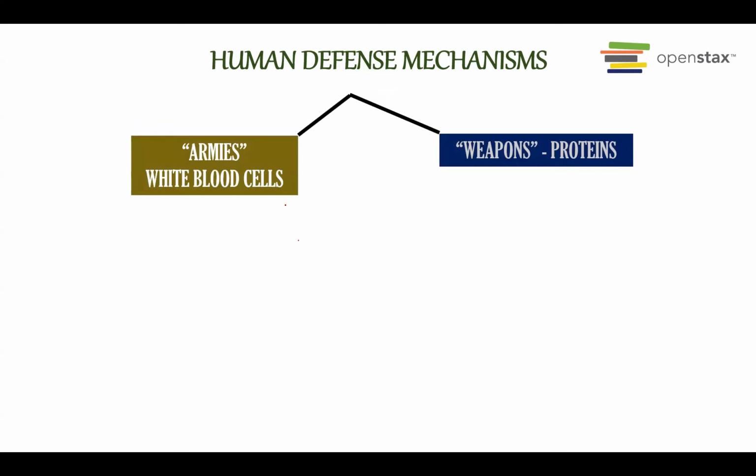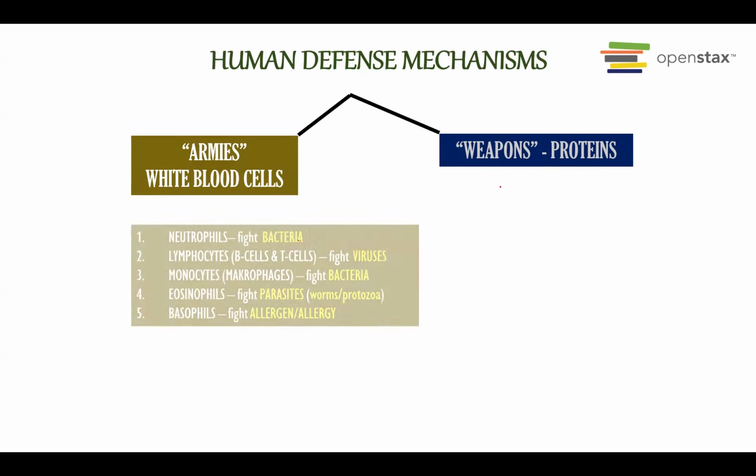First, we have the armies in our body and also we have weapons. We are actually able to create weapons in our body, especially in the blood plasma. The armies, the cells that fight against infection, are called the leukocytes or white blood cells.